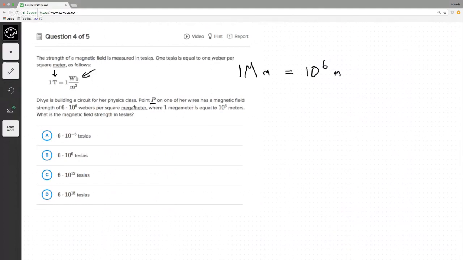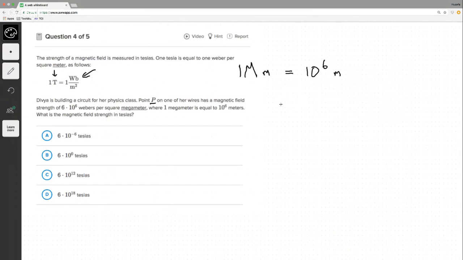Okay, let me get this straight. This is a lot of craziness going on. These ones, in my opinion, are quite convoluted because of all this technical jargon. But we've got to decode it, and it's even a little tricky for me. So Divya is building a circuit for a physics class, and it has a magnetic field strength of blah, blah, blah, 6 Webers. Oh, I see.